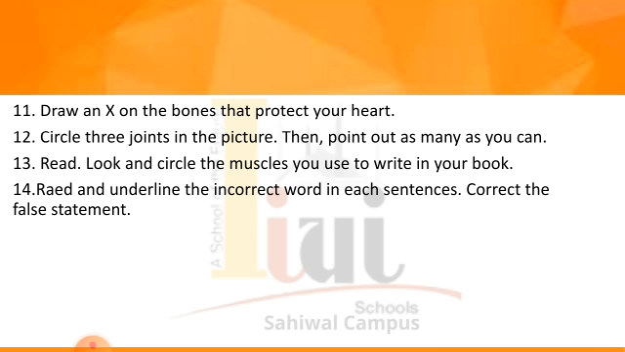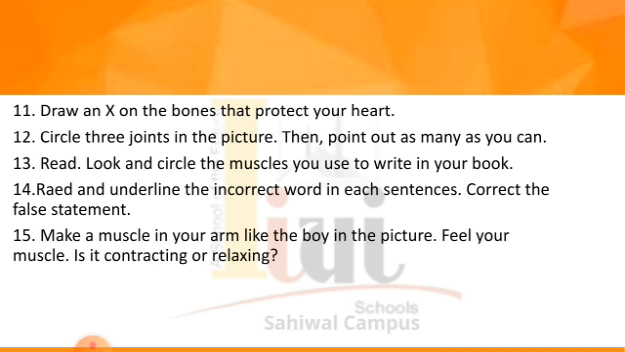Question number 14. Read and underline the incorrect word in each sentence. Correct the false statement. So you have to underline the incorrect word and then correct the false statement on page number 49. Question number 15. Make a muscle in your arm like the boy in this picture on page number 49, and then feel your muscle. Is it contracting or relaxing? Basically you have to imagine your posture and then write down whether your muscle is contracting or relaxing.